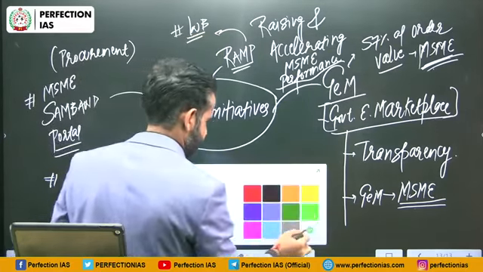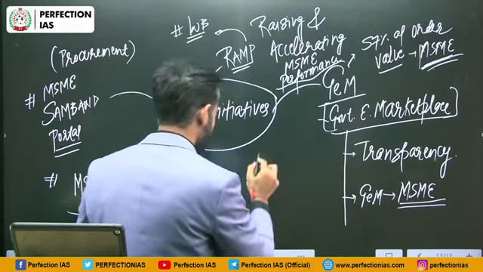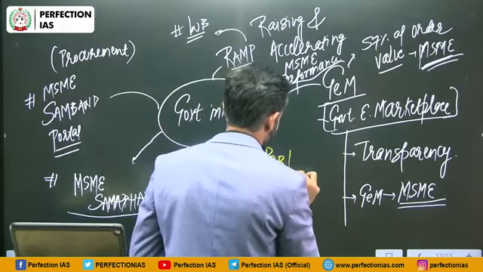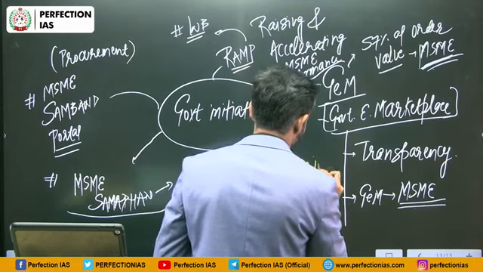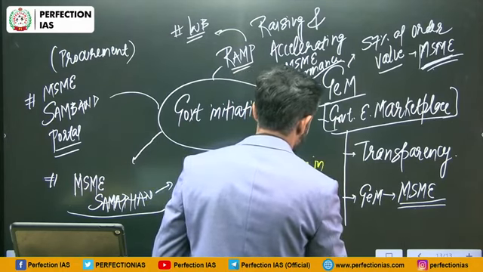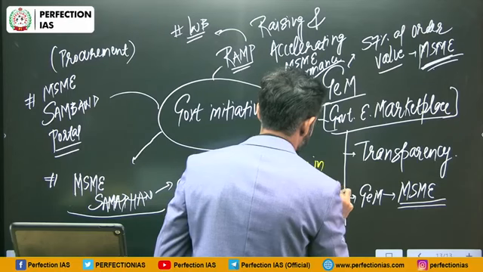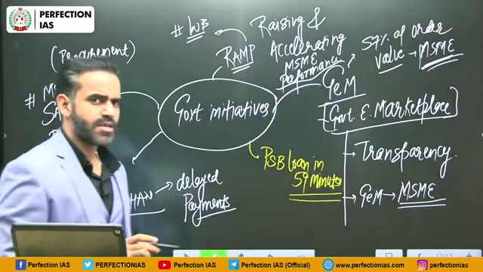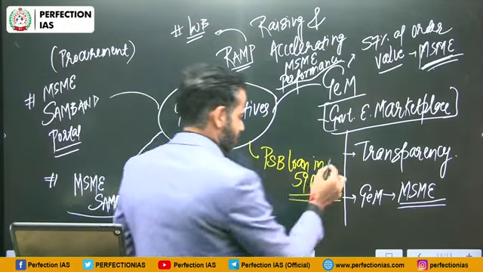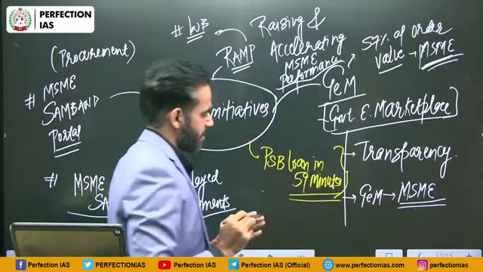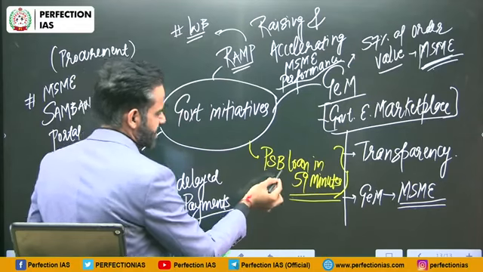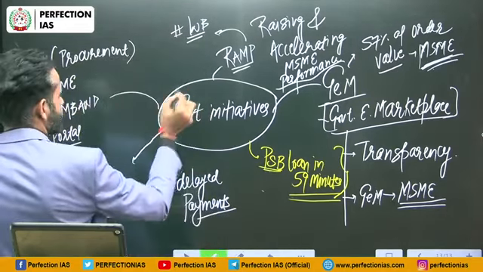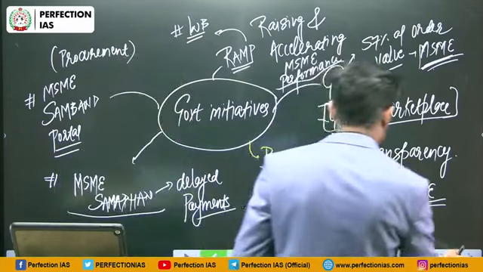Apart from that, the government has started the PSB loan in 59 minutes initiative. The objective is to provide speedy loan facility to the MSME units through PSBs, that is public sector banks. Apart from that, there is one more initiative. I think I should write on the next slide.